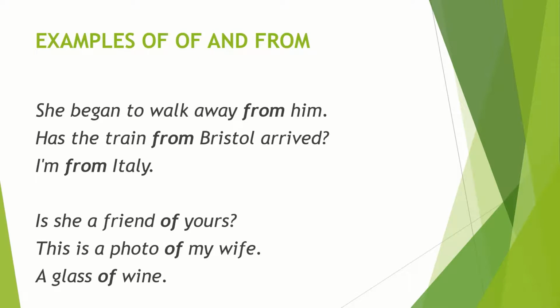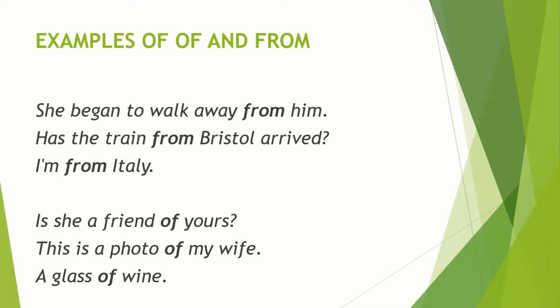Here are some examples to make it clearer: she began to walk away from him. As we saw earlier, it is used to show where somebody starts. So she started walking away from him. You can see how we use from here.